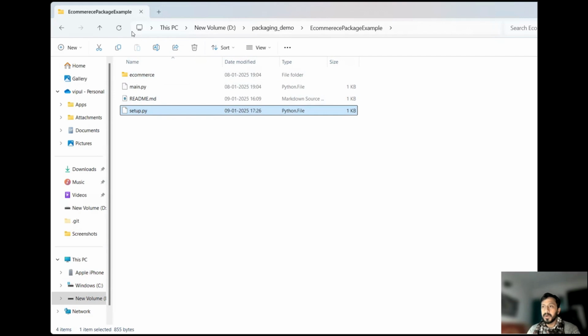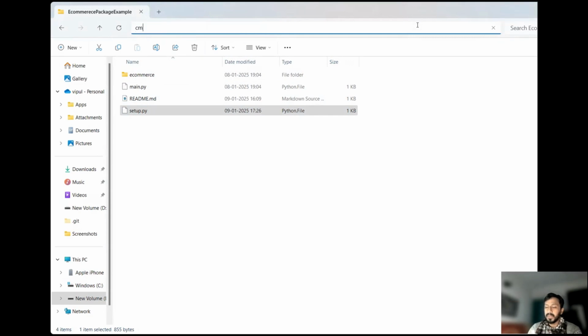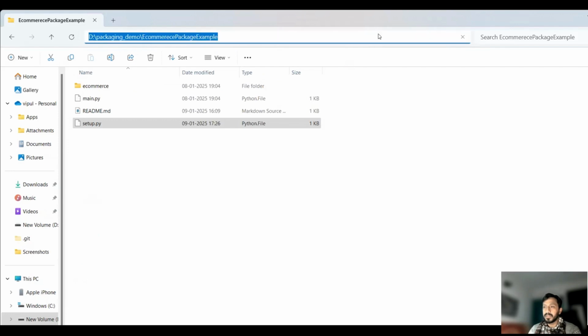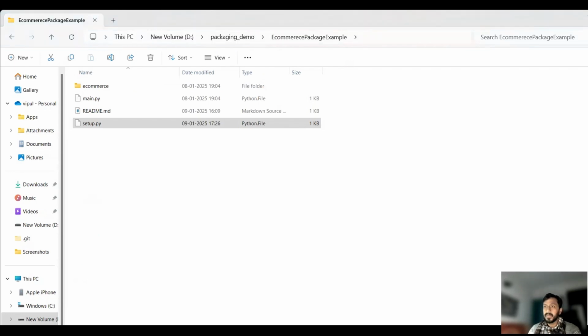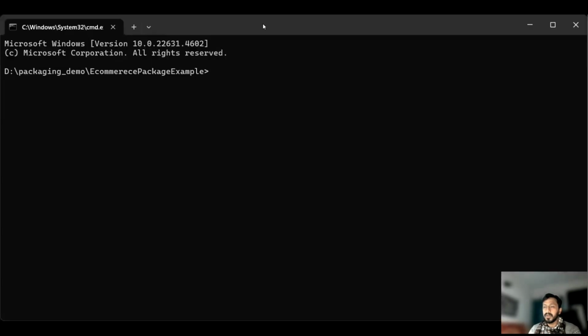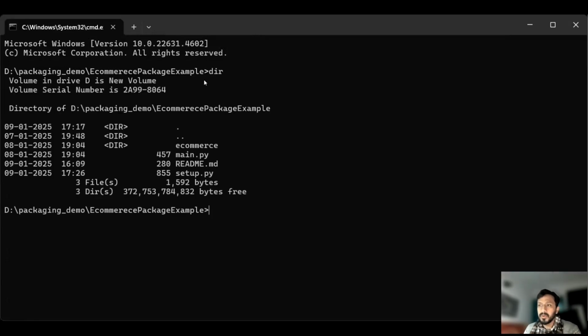So we'll go to this particular location, and at this location, we'll just type over here CMD. When we type CMD at the top at this location, it will launch a command prompt at this particular location. Okay, I'll press enter. You can see a command prompt at the same location. At this location, what are the files we have? Through dir I can check. So these are the files, setup.py.